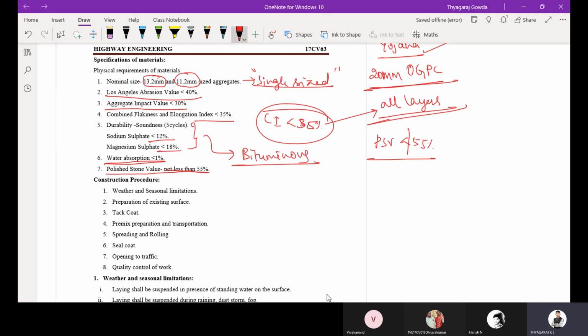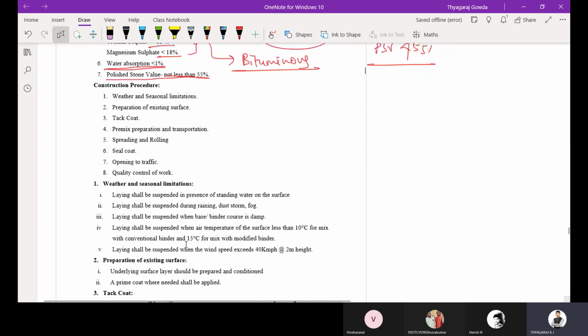So the nominal size of the aggregates is 13.2 and 11.2 mm. Los Angeles abrasion value is 40%. Impact value is less than 30%. Combined index should be less than 35%. Then comes the durability. Sodium sulfate should be less than 12%, magnesium sulfate should be less than 18%, that is loss of material. Then water absorption should be less than 1%. Then polished stone value not less than 55%.